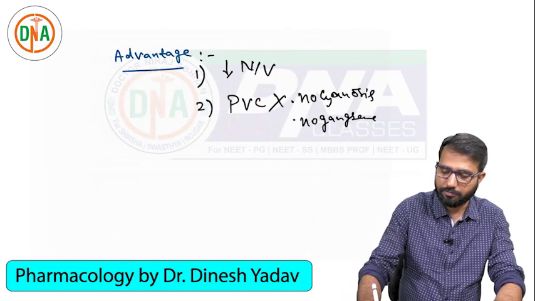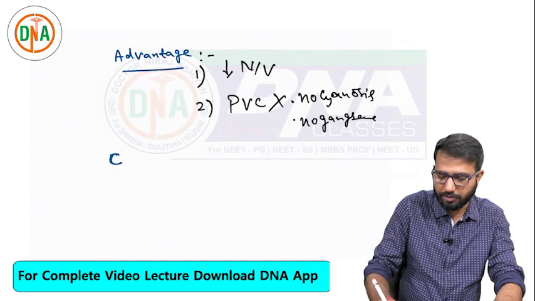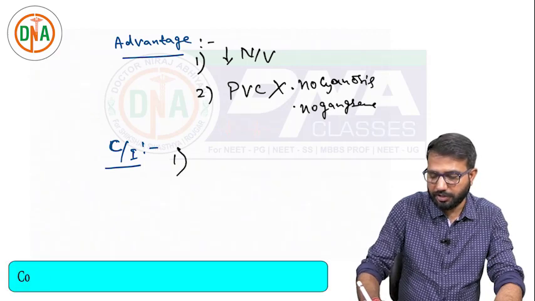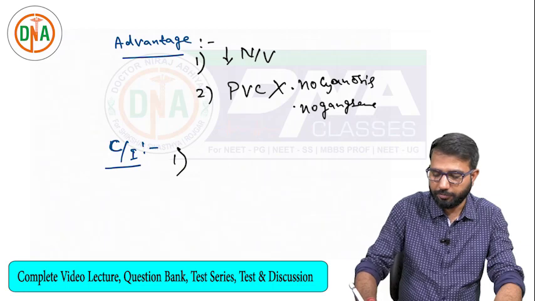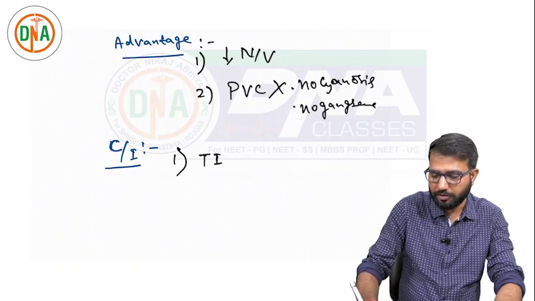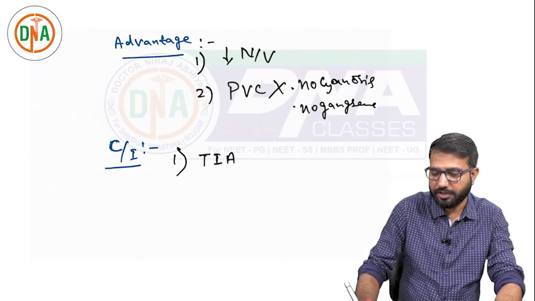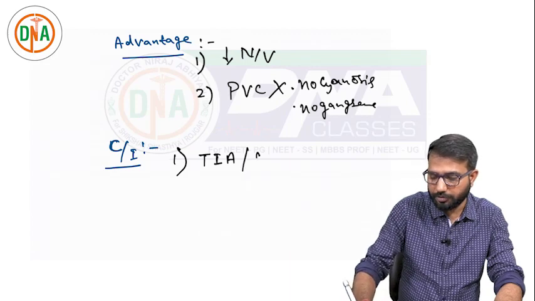But what are the disadvantages? Or you can say, what are the contraindications? Simultaneously we can tell the disadvantages also. It can cause cerebral vasoconstriction. Because of that, in TIA, transient ischemic attack patients, we are not using this drug. So in stroke we are not using it. It is risky in stroke patients, you can say.